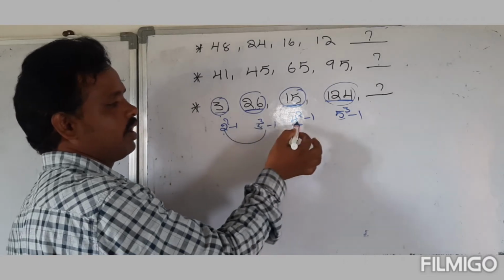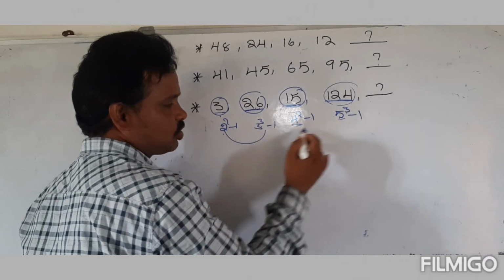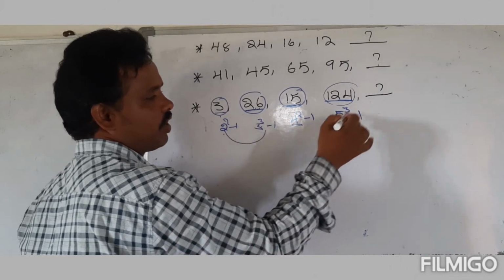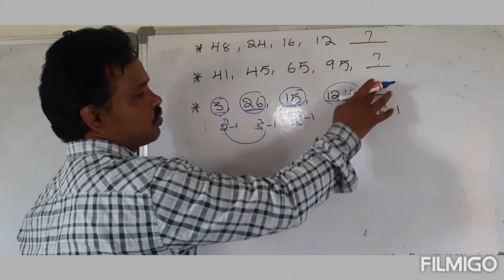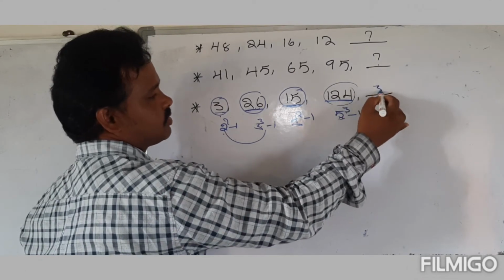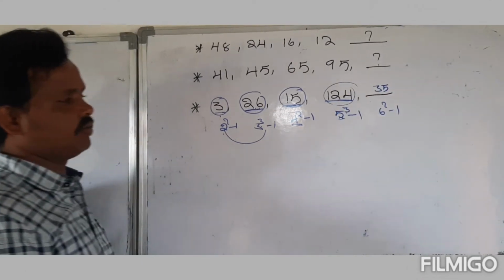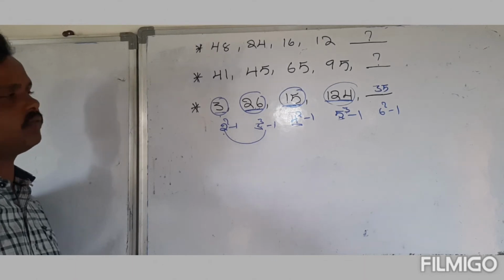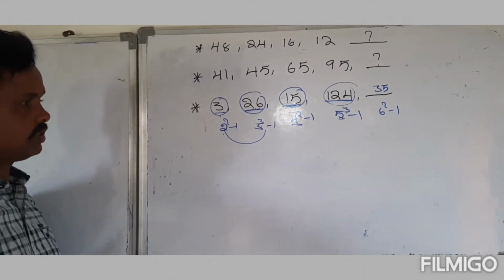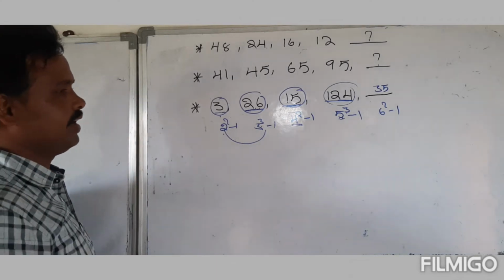Square, cube, square, cube. Here square. Which square? 2, 3, 4, 5. It means 6 square minus 1. 6 square is 36. Minus 1 is 35. Which one here? 35 is our answer. Okay guys. Right. Next question.